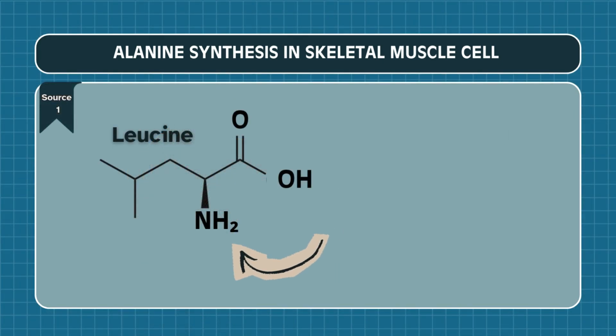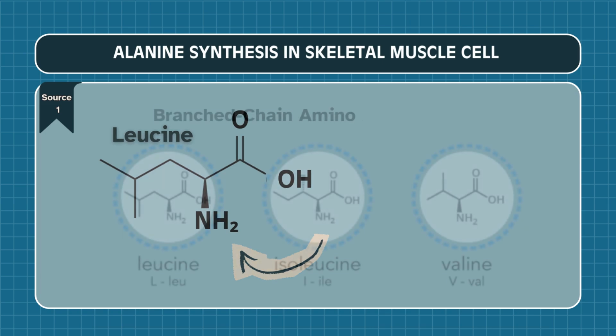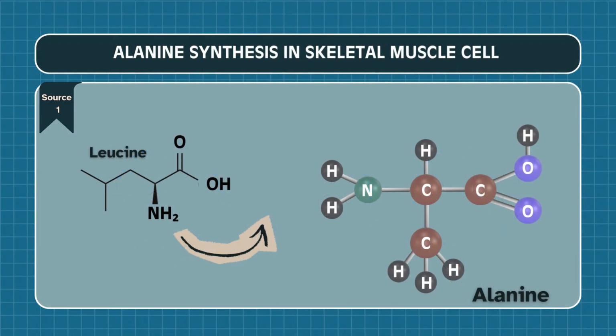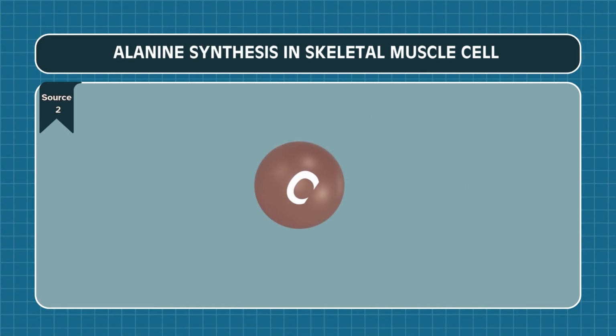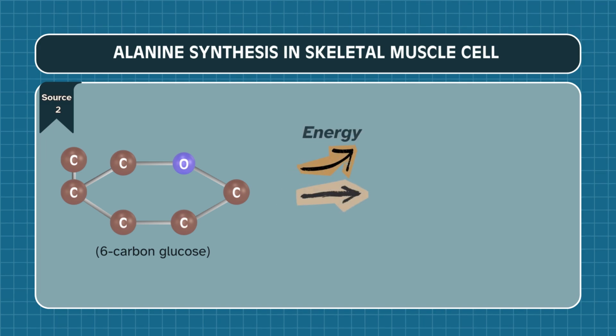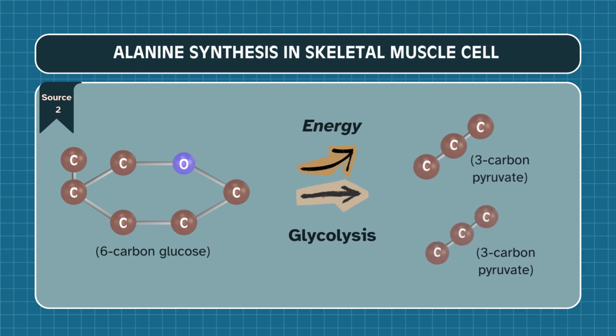First, the nitrogen source. This comes from the breakdown of muscle protein, which releases branched-chain amino acids, or BCAAs, valine, leucine, and isoleucine. These BCAAs act as the donors of amino nitrogen. Second, the carbon source. This comes from glucose. When muscle breaks down glucose for energy via glycolysis, it produces pyruvate.